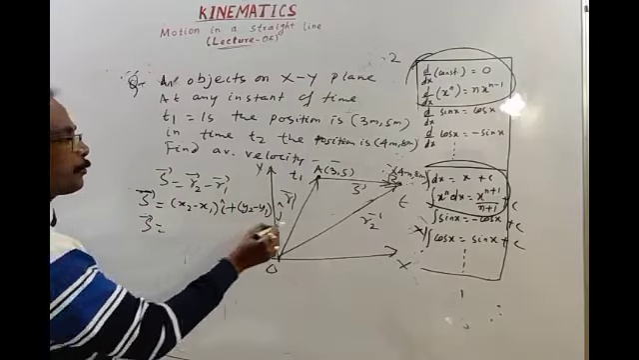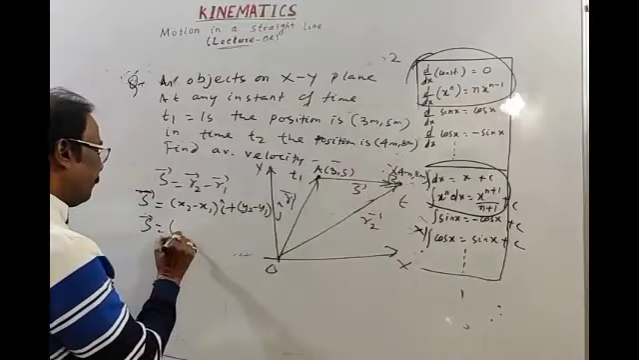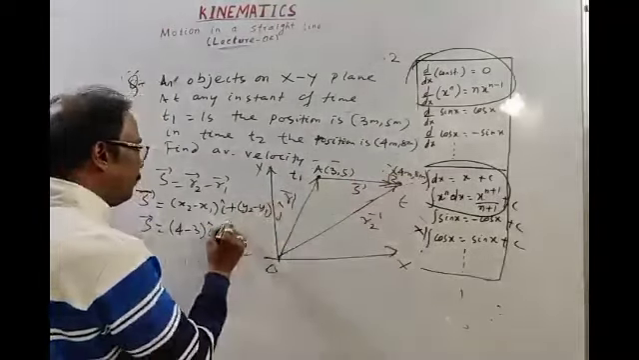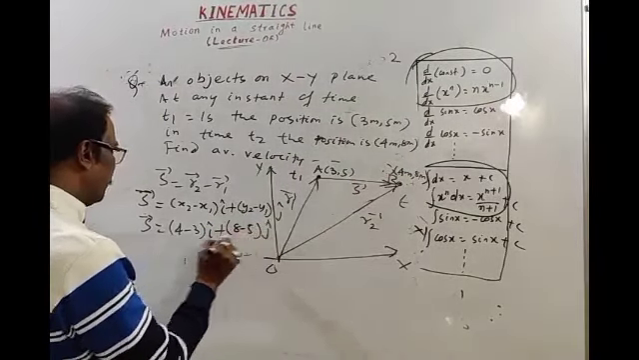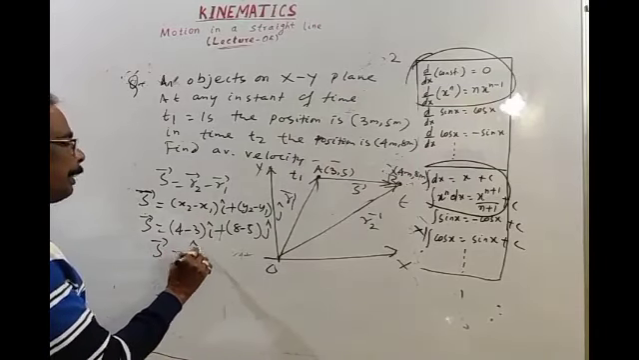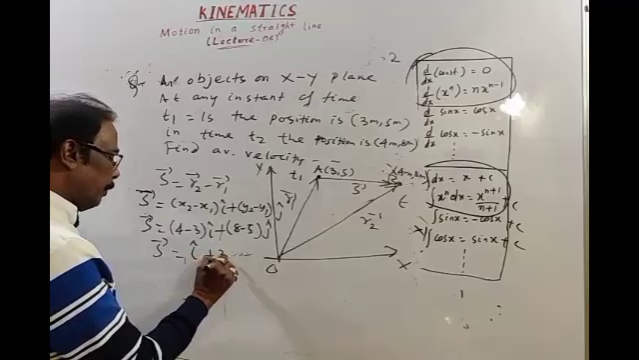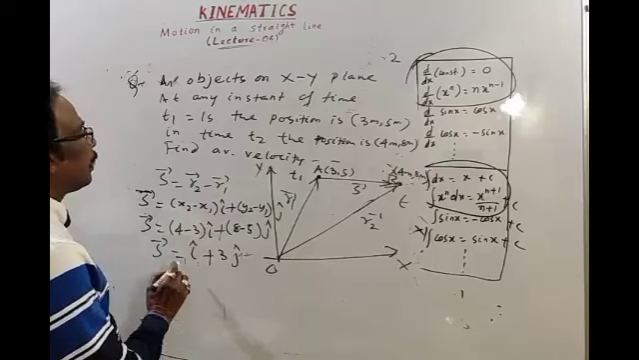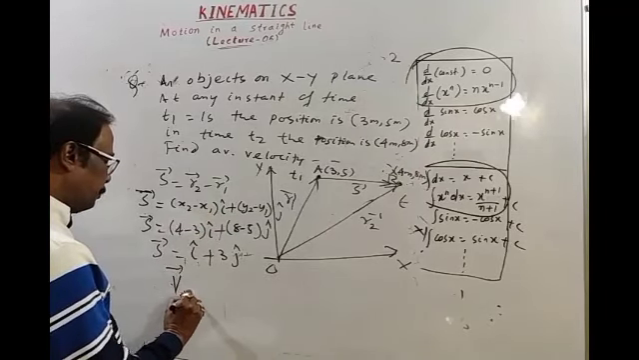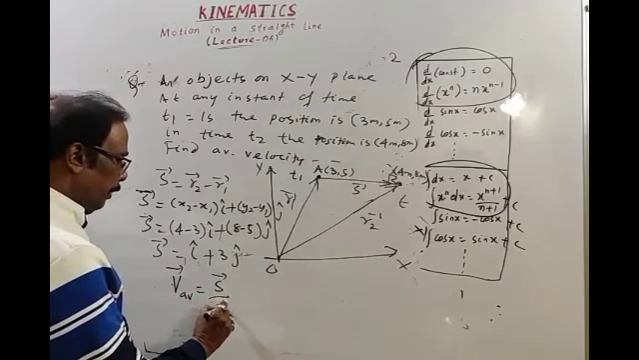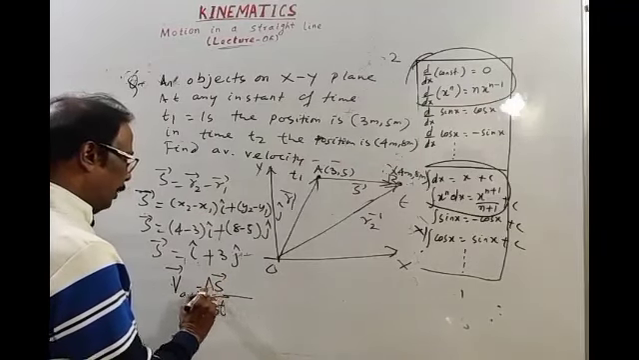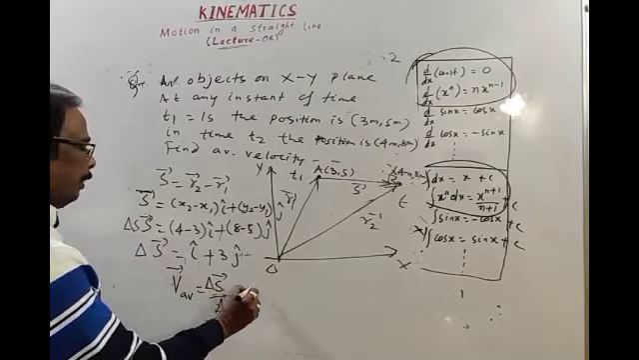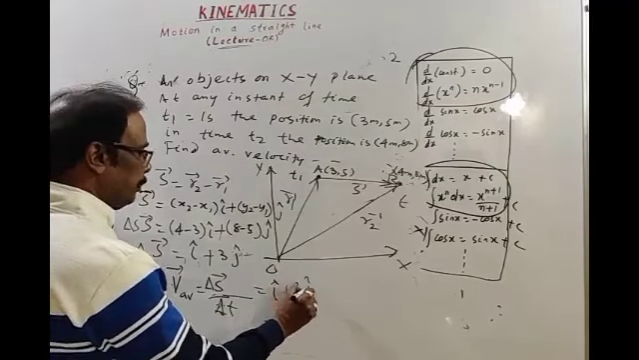Then displacement vector: x2 is 4, x1 is 3, so 4 minus 3 along i cap; y2 is 8, y1 is 5, so 8 minus 5 along j cap. Then the displacement vector is i cap plus 3 j cap. Then for the magnitude of displacement, or you may calculate average velocity directly: average velocity is displacement by interval of time, delta s by delta t. Delta s is i cap plus 3 j cap.